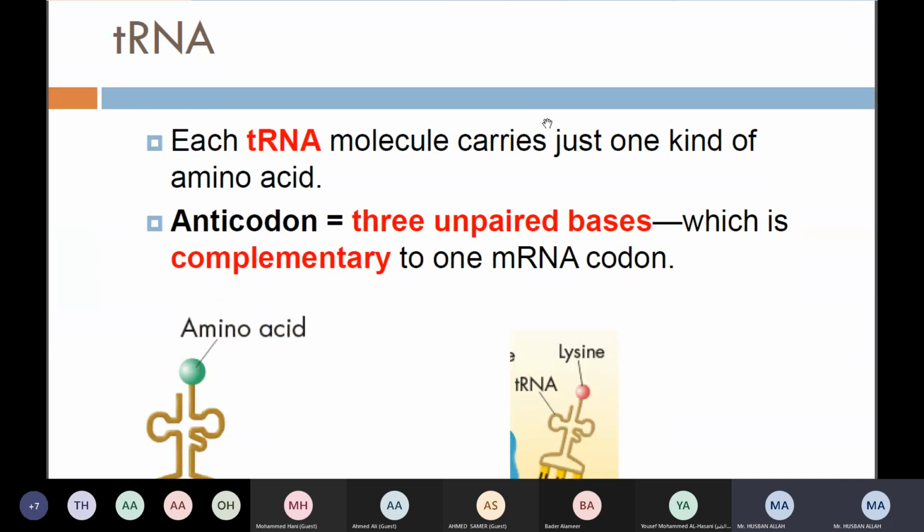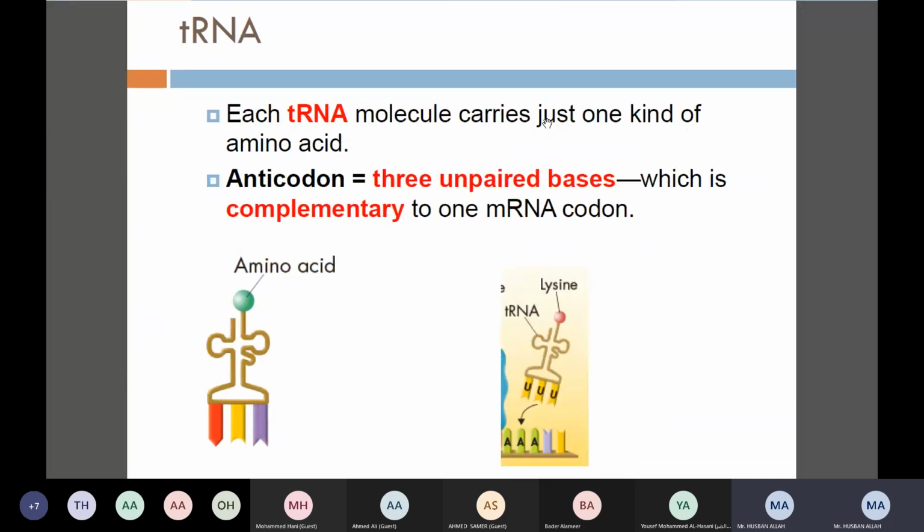Transfer RNA or tRNA, right? Each tRNA or transfer RNA molecule carries just one kind of amino acid. Now, ribosomes will identify the genetic code.